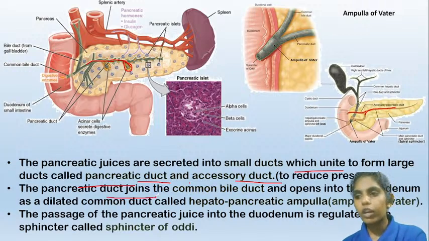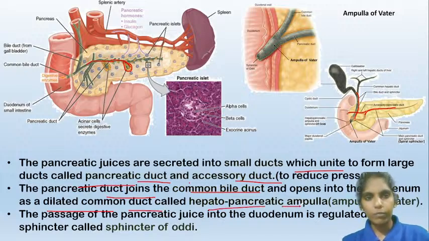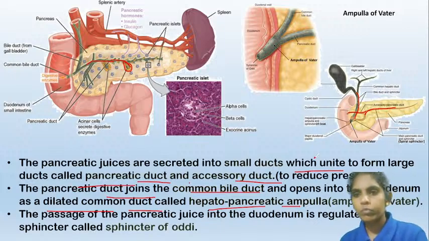Now the pancreatic duct joins the common bile duct, the duct which carries the bile from the gallbladder, and forms a dilated common duct called the hepatopancreatic duct. So the duct carrying bile from the gallbladder and the pancreatic duct combine and form a common duct known as the hepatopancreatic duct.